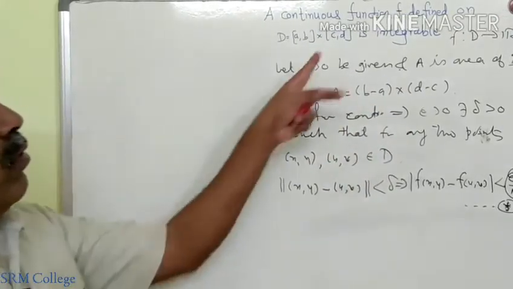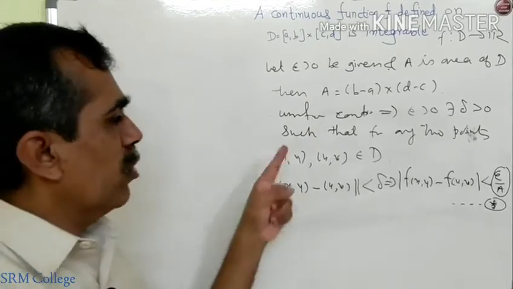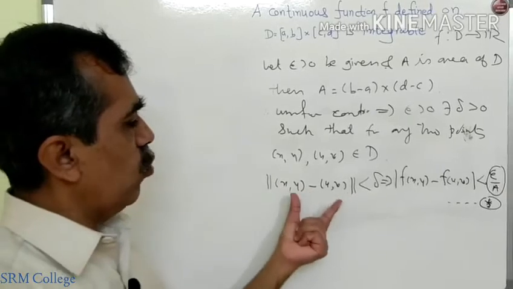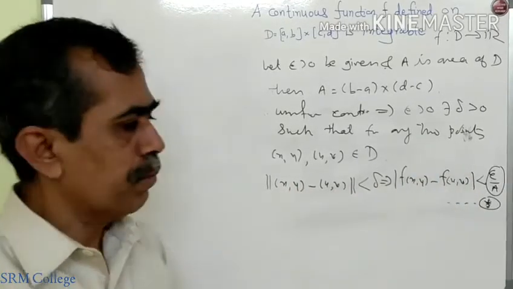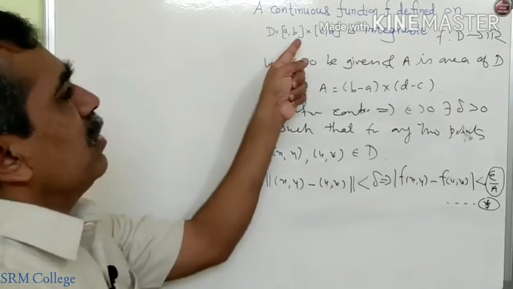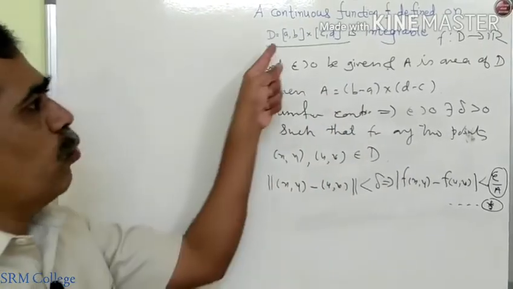So because of the property of a continuous function defined on a closed and bounded interval being uniformly continuous, I have this. So for any two points in D, whenever they are very close to each other, their images are close to each other. Now, as usual, we partition the rectangle D. In a double integral, how to partition a rectangle?